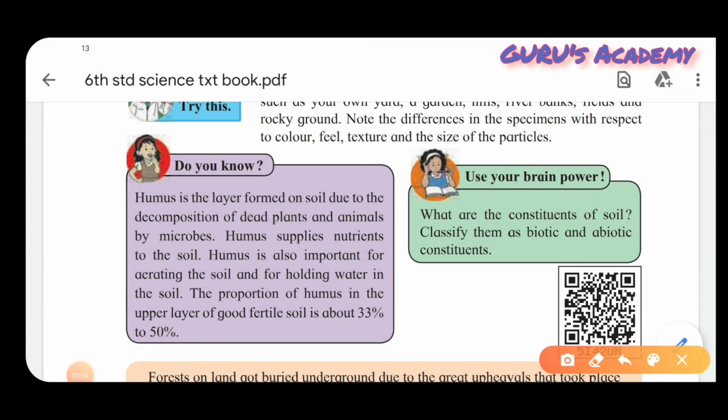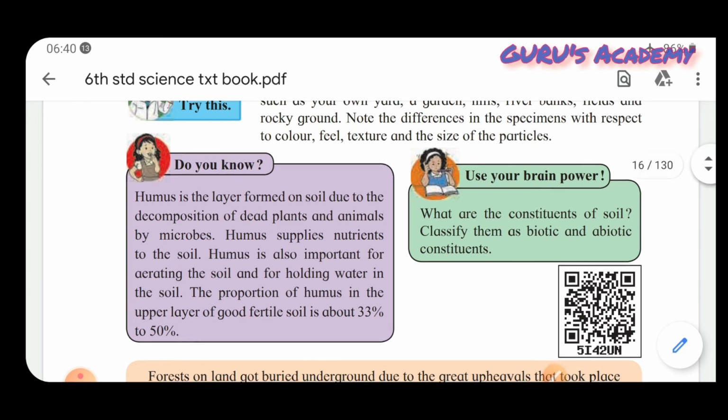So let's see what is given next. What are the constituents of soil, and classify them as biotic and abiotic constituents. Students, I have told you before what the constituents of soil are. They are abiotic and biotic, living things. We all know what is biotic and abiotic. So soil is composed of both biotic and abiotic components. Biotic components are plants, animals and insects, and abiotic are minerals, water and air. So I got this question.